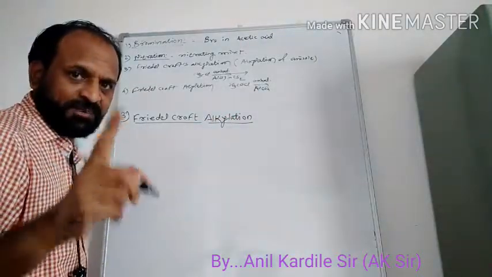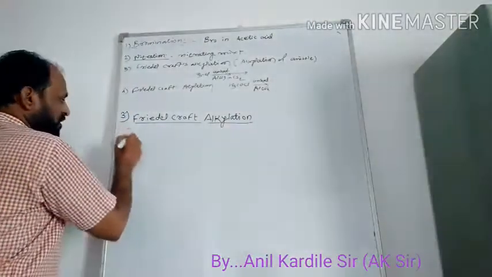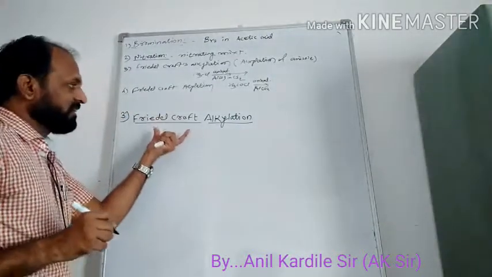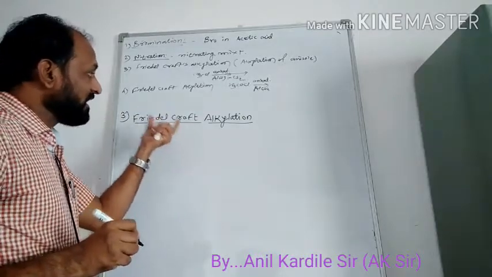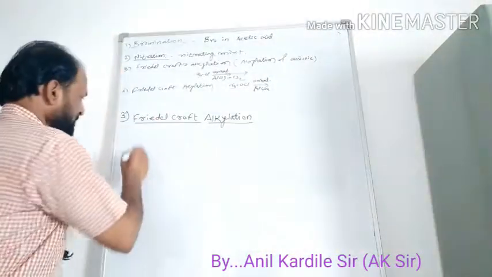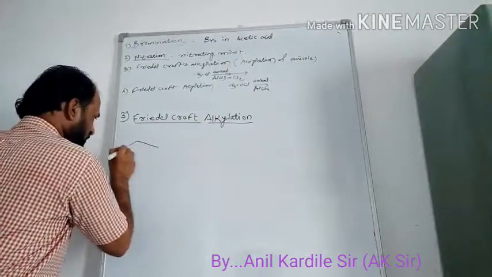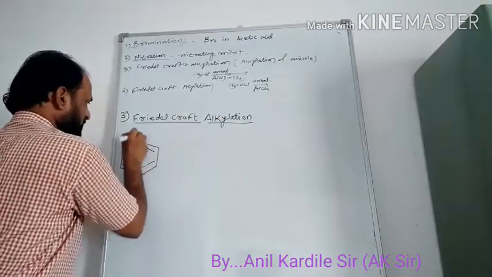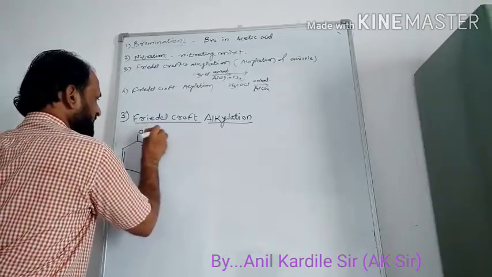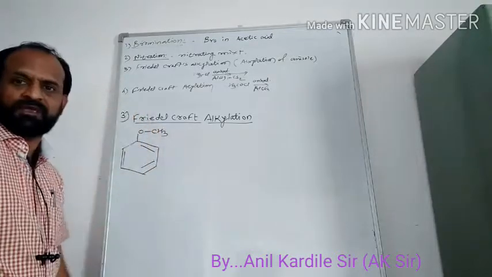Which compound are we reacting? Anisole. So here we carry out the alkylation of anisole. What is anisole? It is the structure of anisole, OCH3.